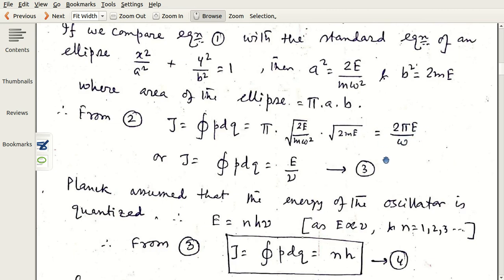Now we see that omega by 2 pi equals nu. Bring this 2 pi in the denominator, so it will be E by omega by 2 pi, that means E by nu. This is the integral. This is actually also known as the action integral, in fact.